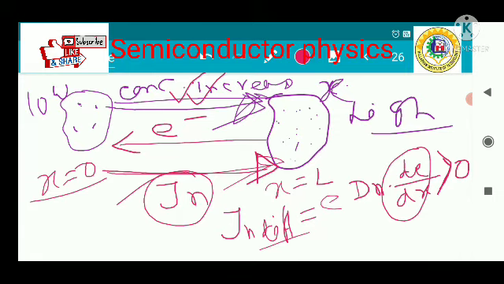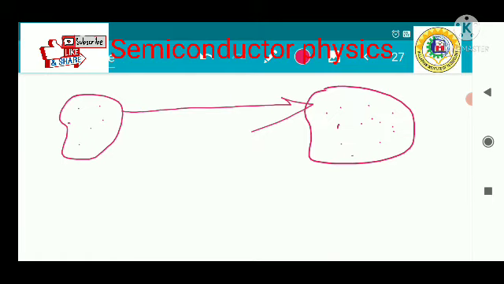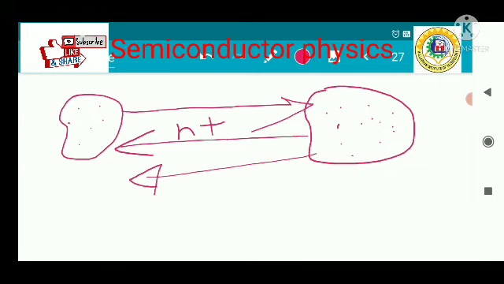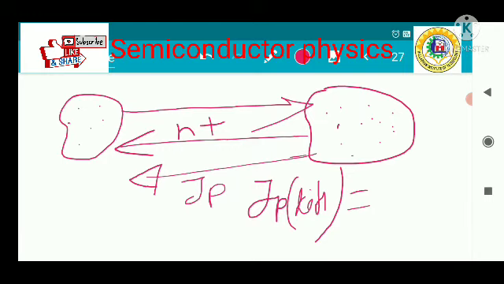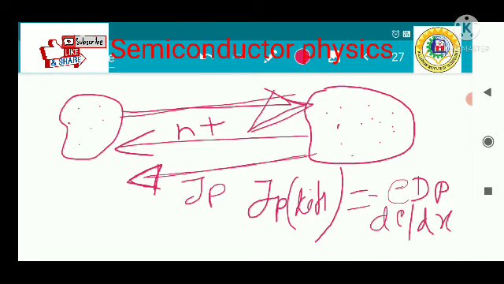Now what happens in the case of holes? This is the higher concentration, so concentration is also increasing in that direction. Holes are moving in that direction, and current is also flowing in the direction of positive charge, it is being assumed. So Jp diffusion due to the hole is nothing but, current is moving in negative x direction, so there is a negative sign, e into Dp into dc divided by dx. Concentration is also increasing in positive x direction, but current is flowing in the negative x direction. That's why this is the negative sign.